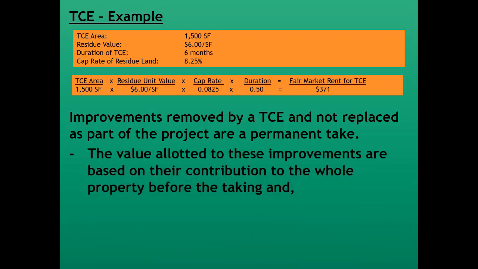Improvements removed by a temporary construction easement and are not replaced as part of the project are a permanent take, and the value allocated to these improvements are based on their contribution to the whole property before the taking and are included in the part taken.